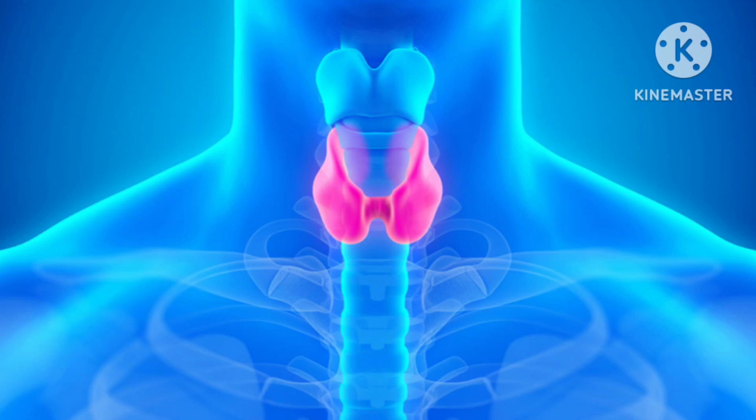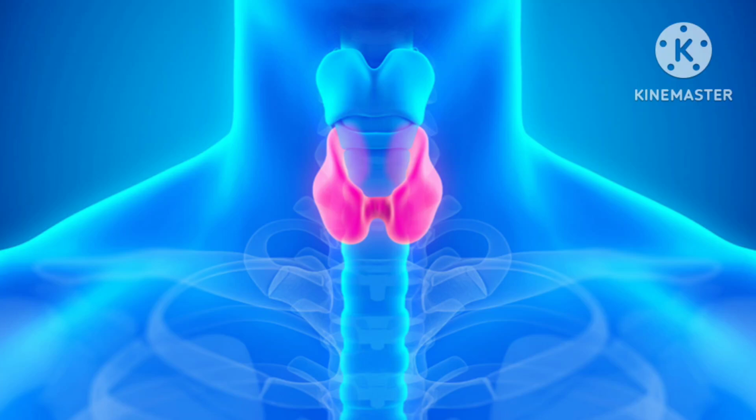There is a patient with type 1 diabetes. The other patient is with type 2 diabetes. They are going for surgery. One patient is going for minor surgery, the other one is going for major surgery. How will we manage their diabetes? Let's talk about type 2 diabetes mellitus first.